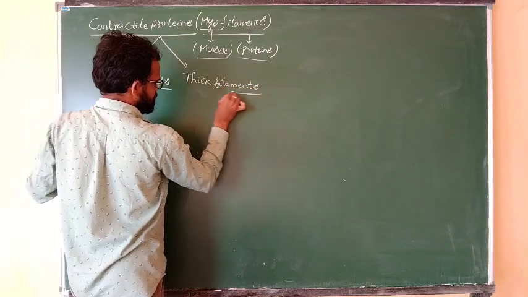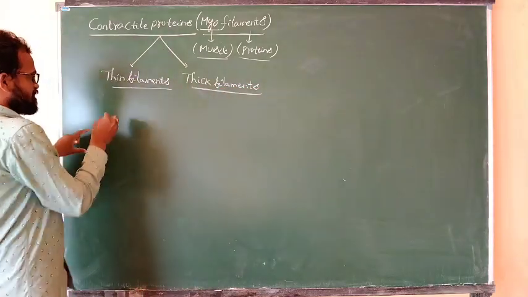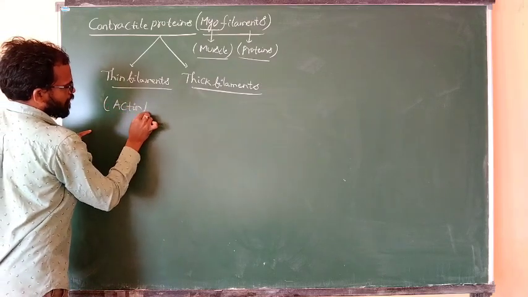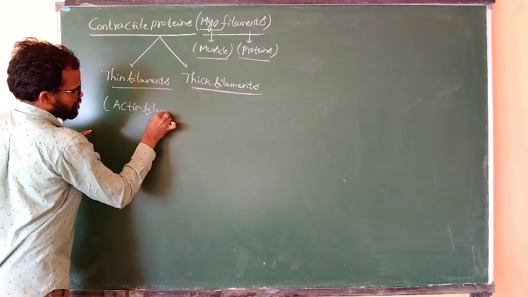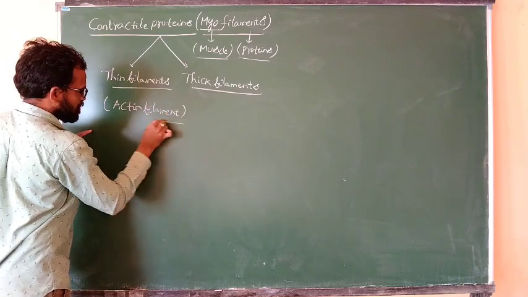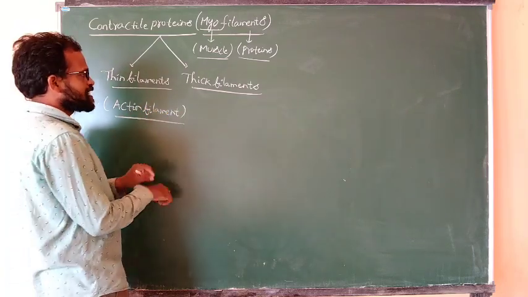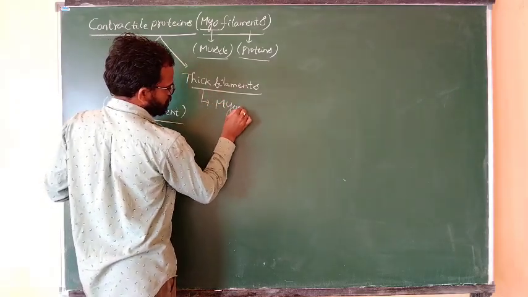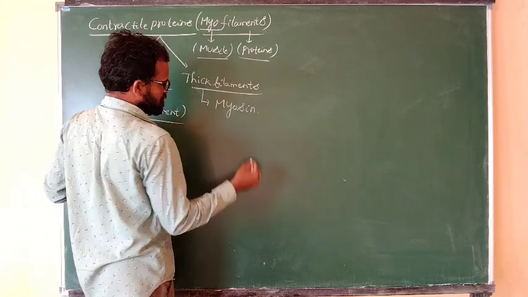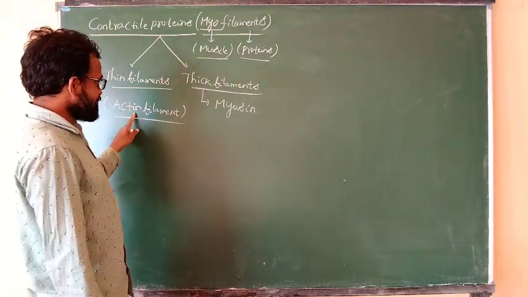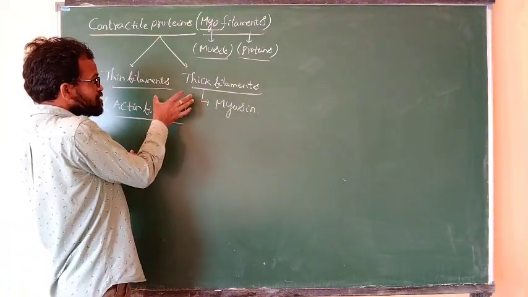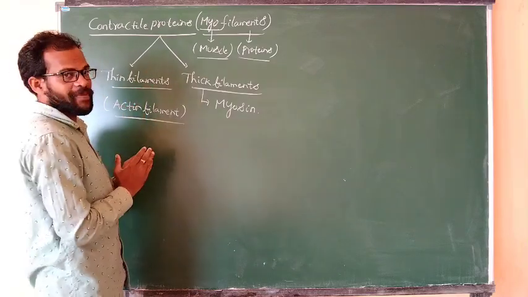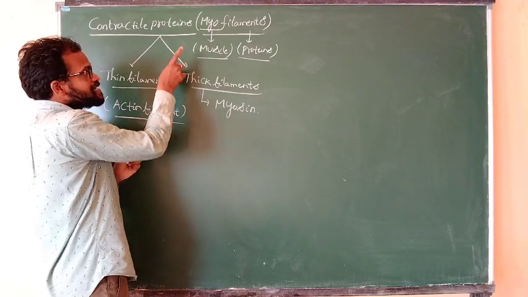What is a thin filament? Actin filament. What is a thick filament? Myosin. Actin and myosin.